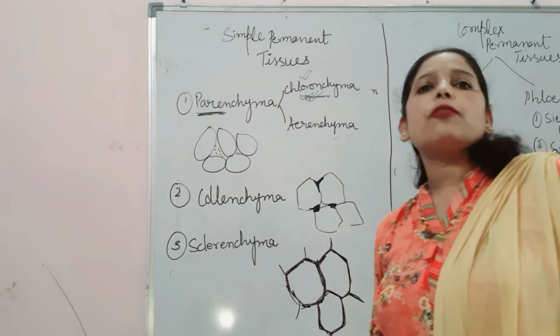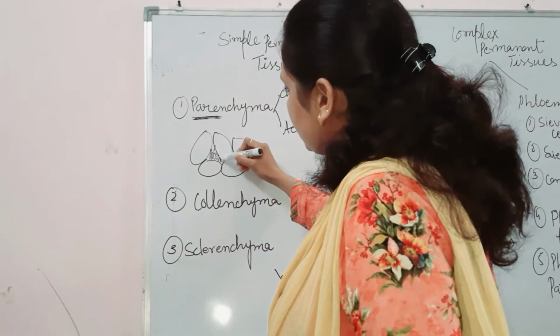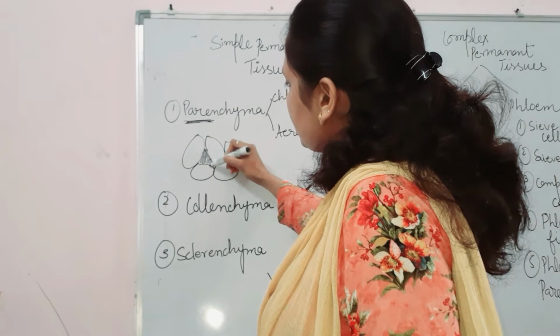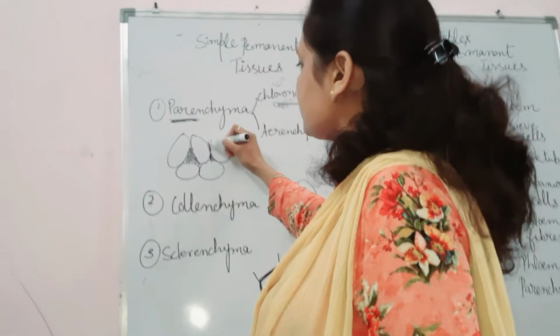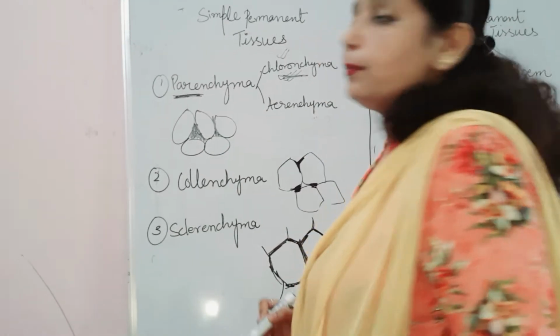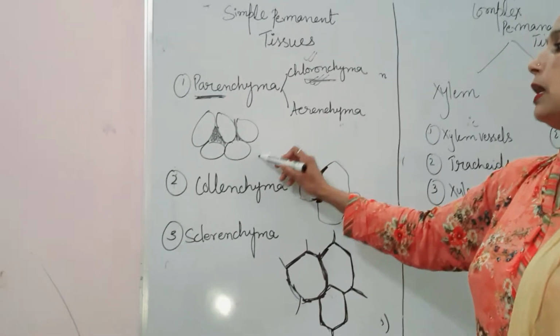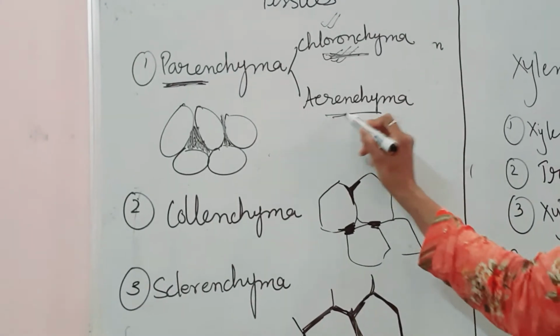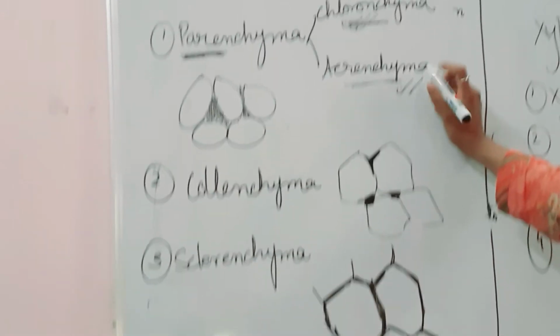And in aquatic plants, large air cavities are present in the intercellular space of parenchyma cells, which provide buoyancy to the aquatic plants. In aquatic plants, this is known as aerenchyma.